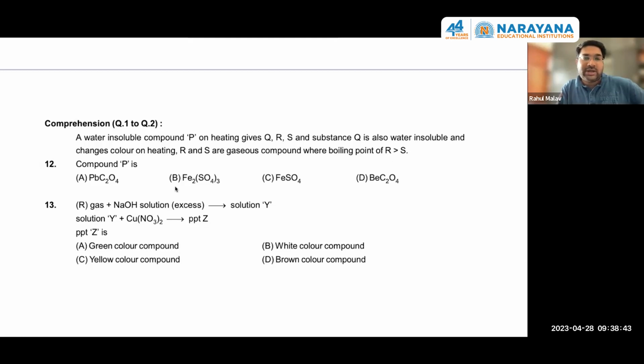Okay, both are gases. So CO2 on excess of NaOH solution, it will form Na2CO3.